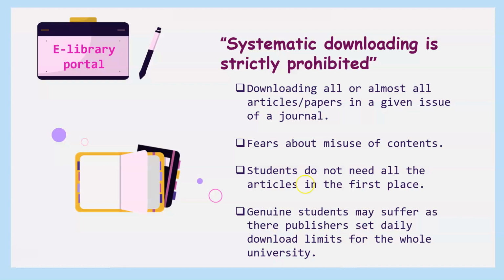There is also a problem that genuine students might suffer, in that they may not be able to download a paper on a particular day, because if this kind of misuse happens, of course we are speaking on a larger scale, university-wide there are some daily limits for how many papers you can download and how many papers you can search, etc. So if some of the students use up the bandwidth, then the genuine students may suffer.